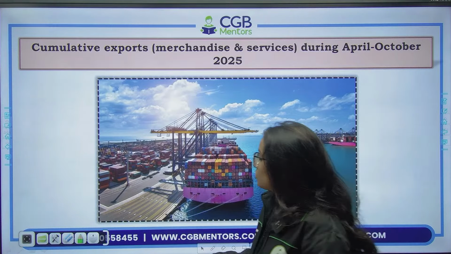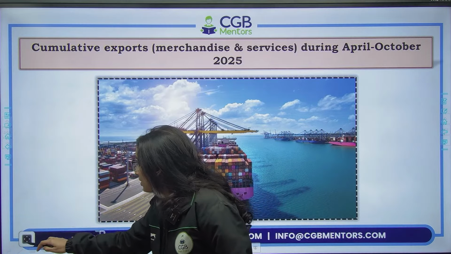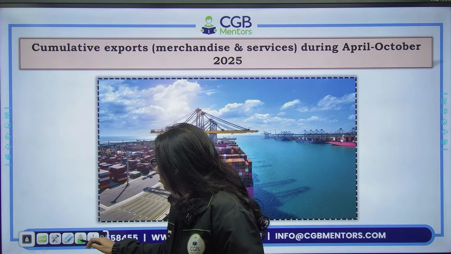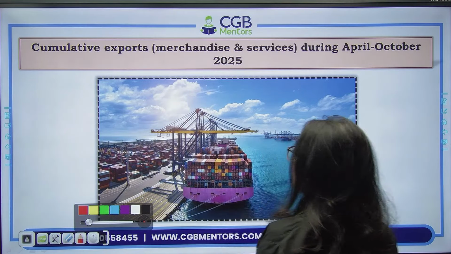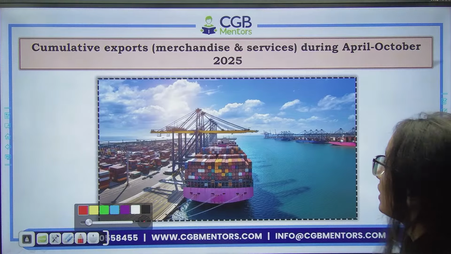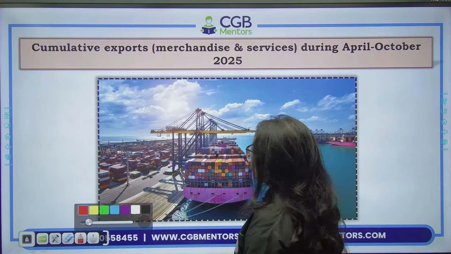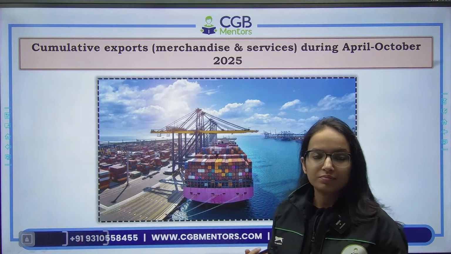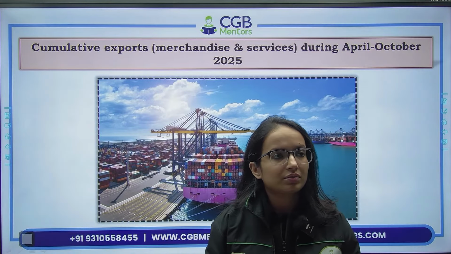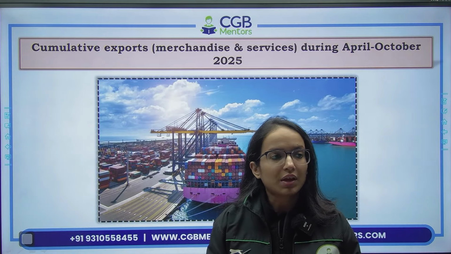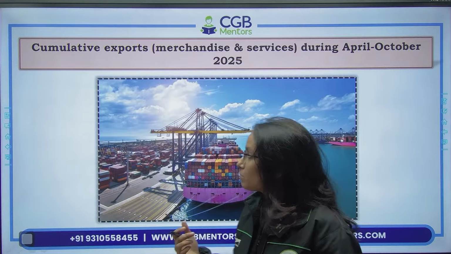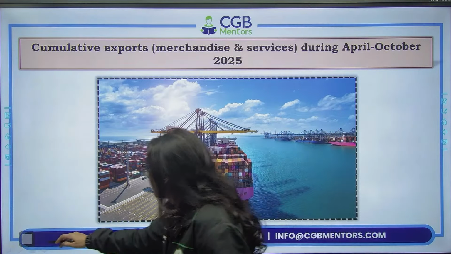All right. So first thing which we have today is cumulative exports, the merchandise plus services exports during the April to October time period. So this is regarding the export data. Let's see.